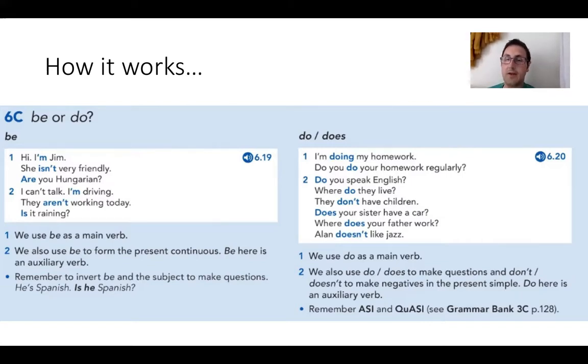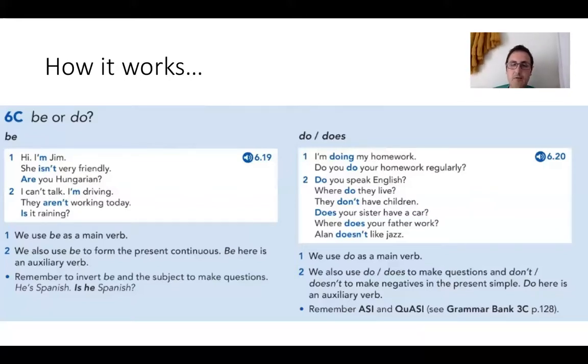The negative in the present simple is going to be I don't like dramas. And then he or she doesn't like dramas. And if you want to ask the question, do you like dramas? So in this case, do in the present simple for negatives and in questions, do and does is an auxiliary verb, which means a supporting verb.